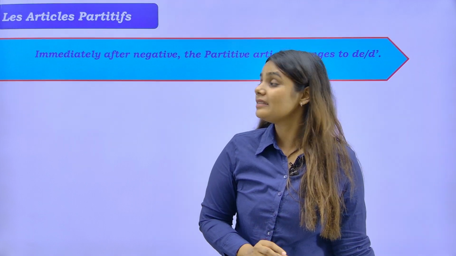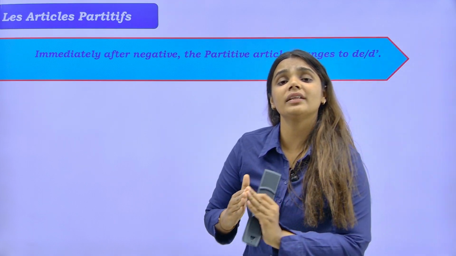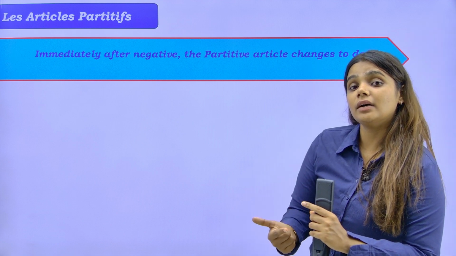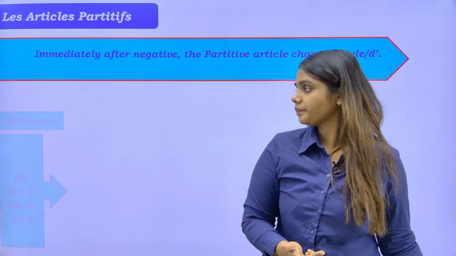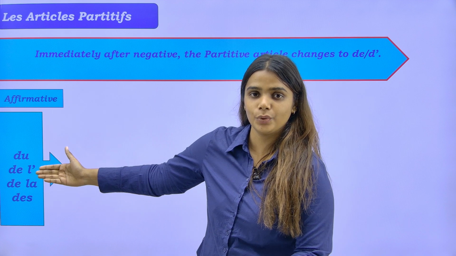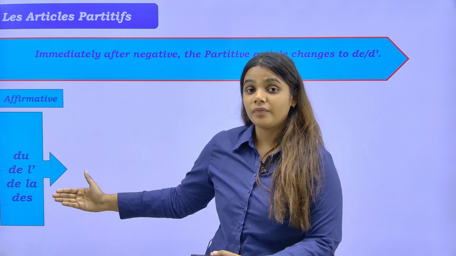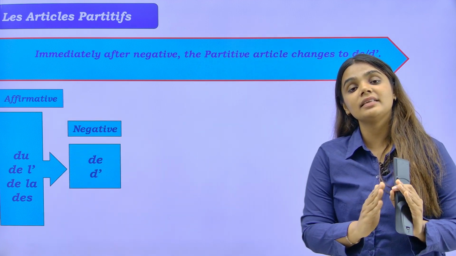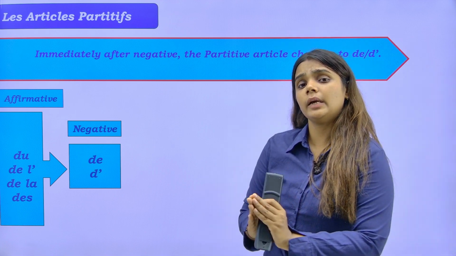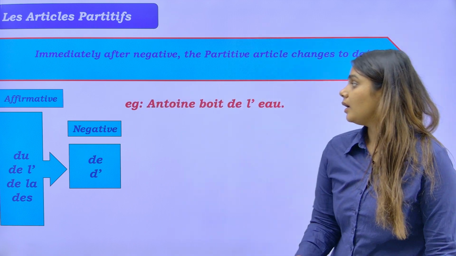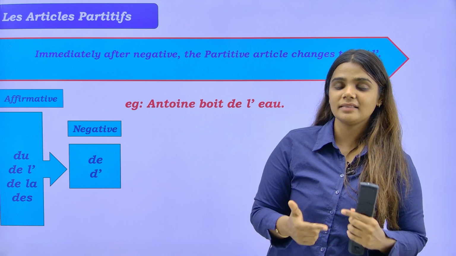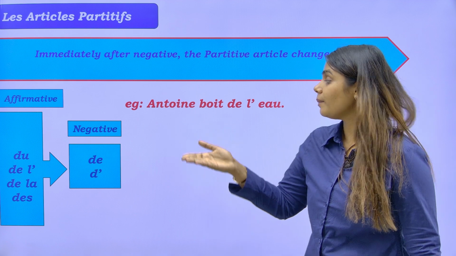Let's proceed with the next, the second rule that states that immediately after the negative, the partitive article changes to de or d apostrophe. Let's understand. We have our partitive articles du, de la, de l' and des, but when the sentence is in negative, it changes to de or d apostrophe. Let's understand with the help of an example. Antoine boit de l'eau. I have to make this sentence negative. Where is my verb? My verb is boit.